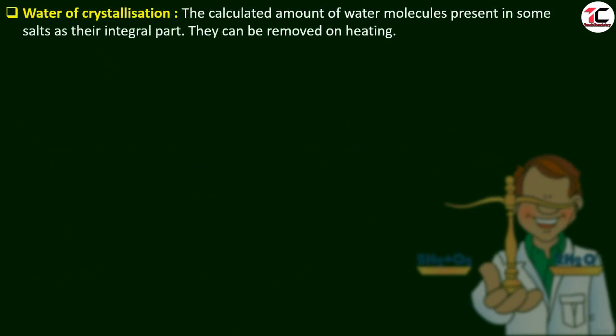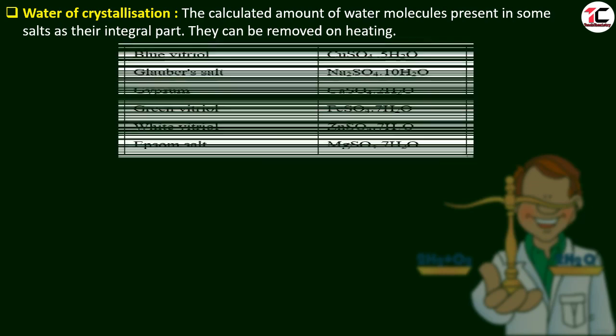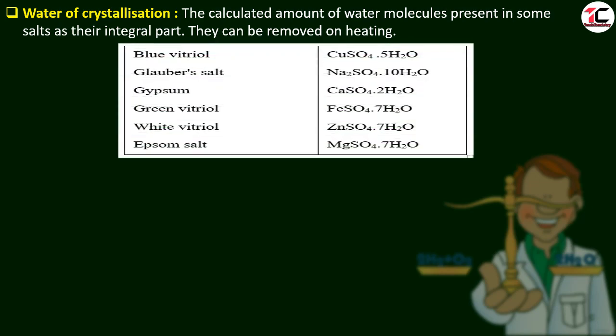What is water of crystallization? The calculated amount of water molecules present in some salts as their integral part is called the water of crystallization. They are used to make the crystal. They can be removed on heating. Let us see in the table. Here are some substances which have water of crystallization. Blue vitriol, CuSO4·5H2O, has 5 molecules of water. Sodium sulfate has 10 molecules of water. So different salts are given here. They have different amounts of calculated molecules of water.